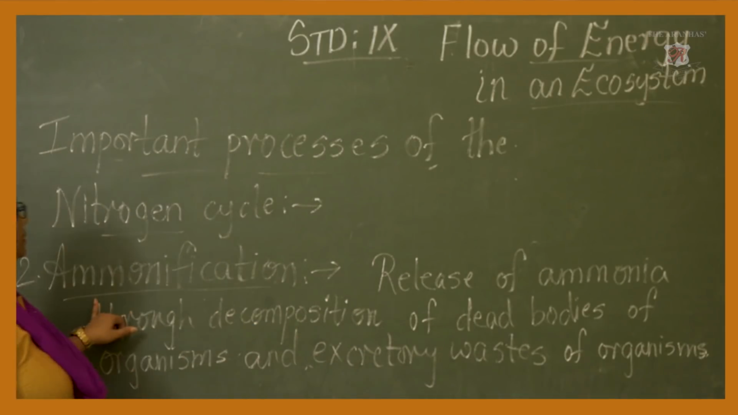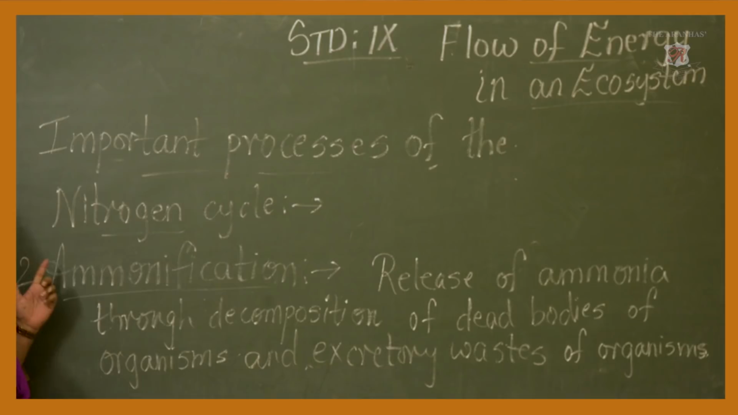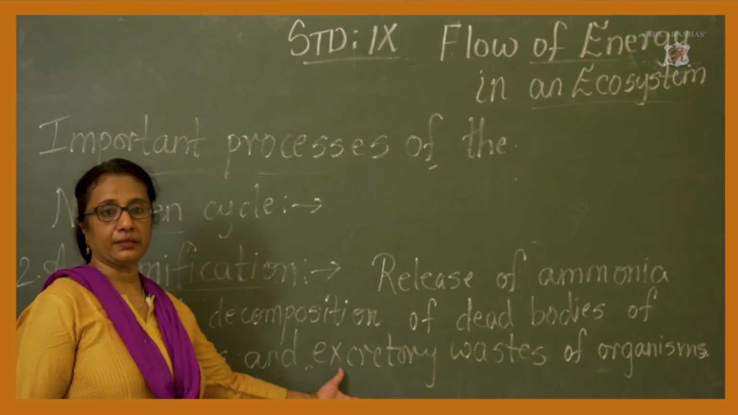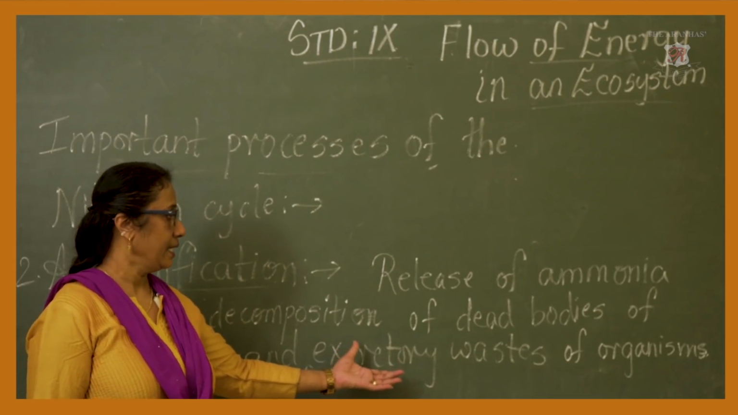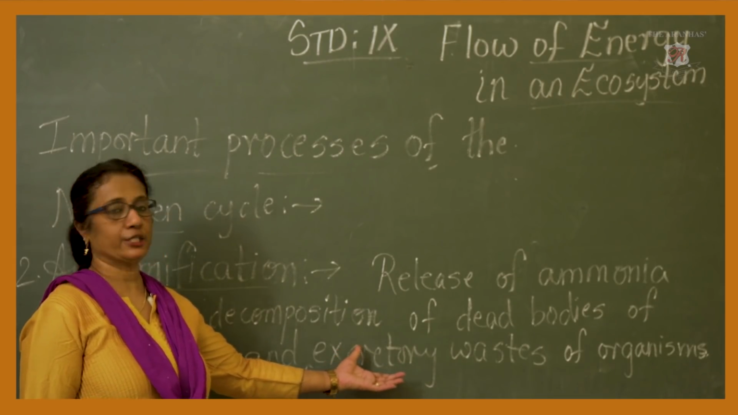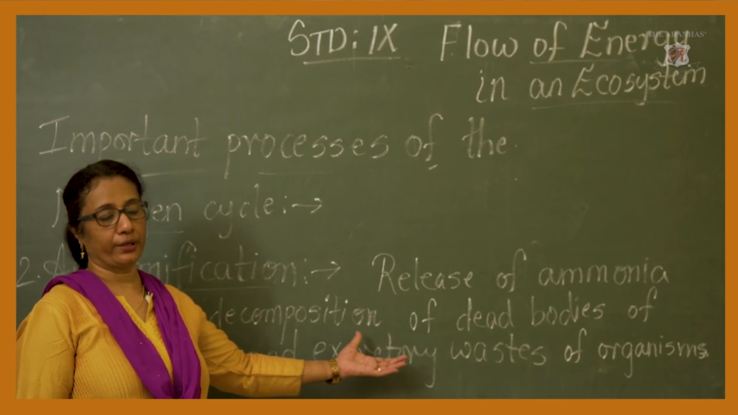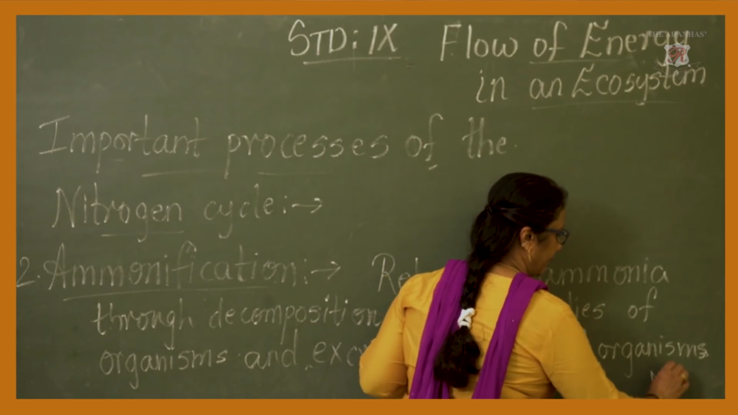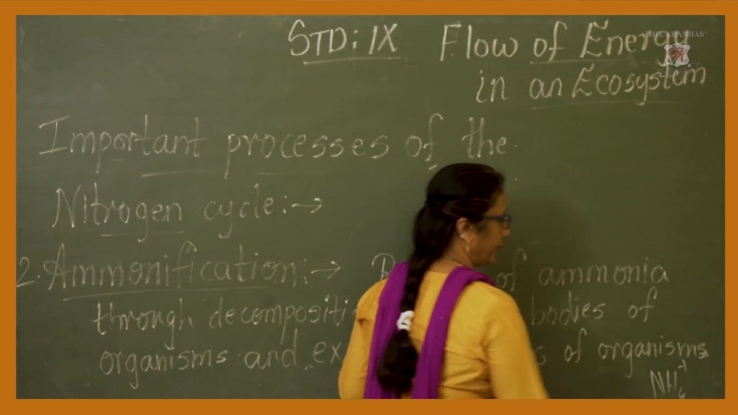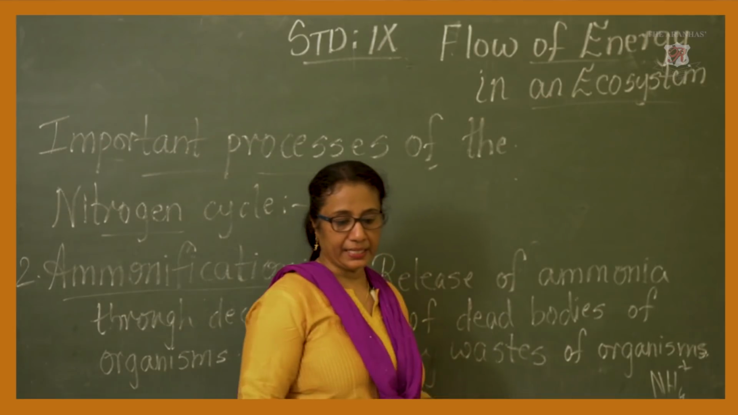So, the second important process in the nitrogen cycle is ammonification, where release of ammonia happens when plants or organisms die and their dead bodies decompose, and also from excretory waste in the form of urine or fecal matter from organisms. This is the waste that you see in animal organisms. It forms what? Nothing but ammonia. What is ammonia? NH4. All right, NH4, that is ammonia.